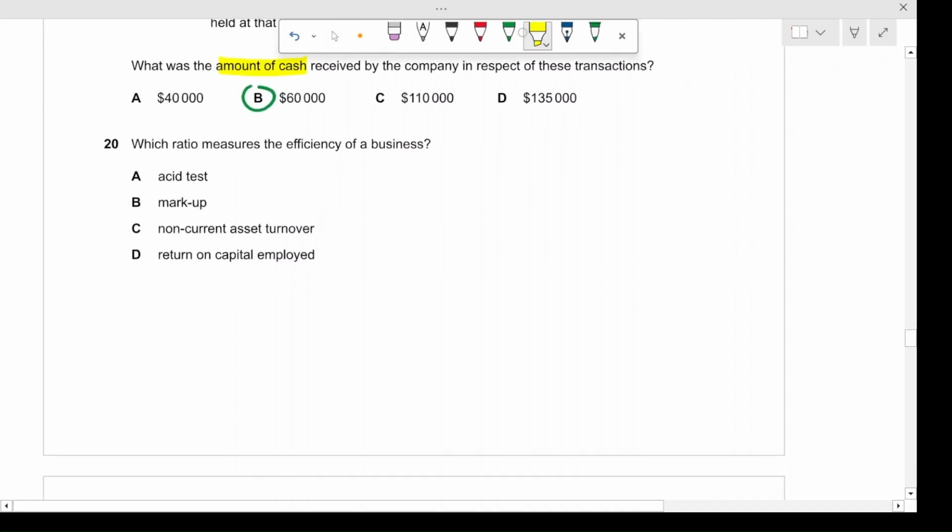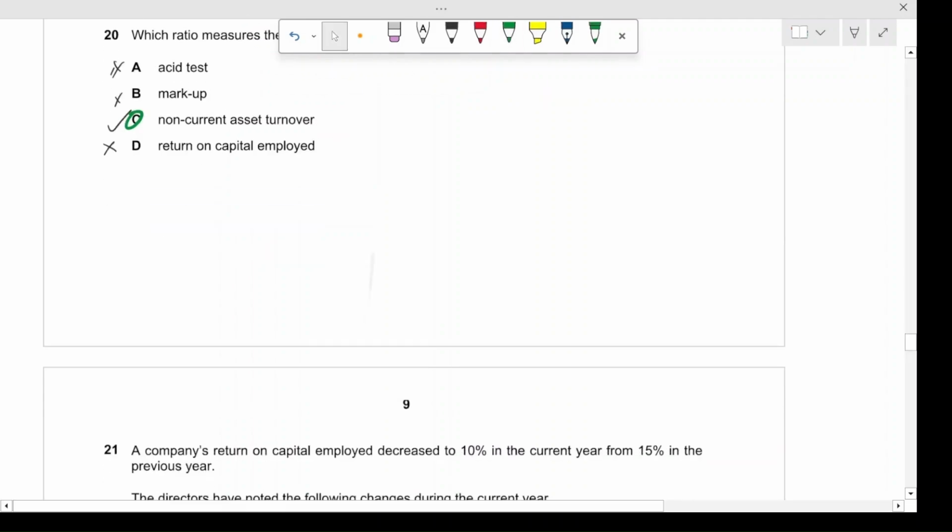Which ratio measures the efficiency of a business? All right. So in this case, asset test, no. Markup, obviously not. What about C? Non-current asset turnover. Yes, that refers to the efficiency of a business and how well it's performing with respect to its assets. And return on capital employed, also no, this is profitability. So in this case, the correct answer is option number C.